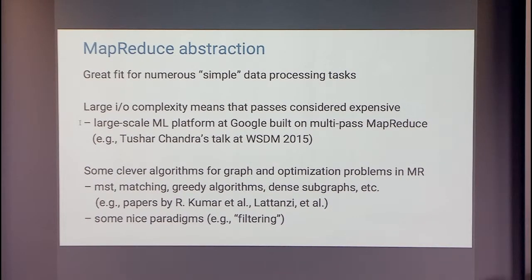I'll talk about one of the paradigms called the filtering paradigm a little later, but that's actually a nice one to remember. What the filtering paradigm does is it brings a nice combination of MapReduce together with simple standard sequential computation, interleaving them nicely to produce some good results. I'll mention that a little bit later.